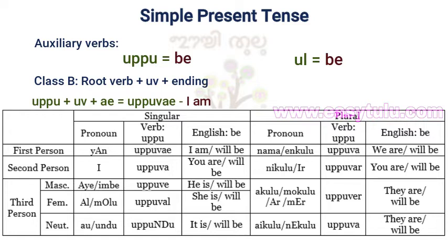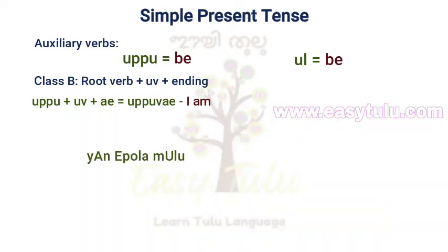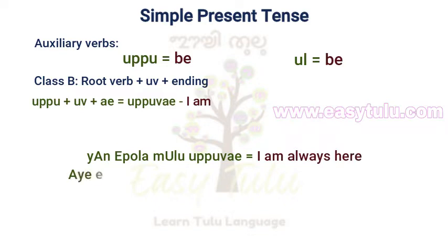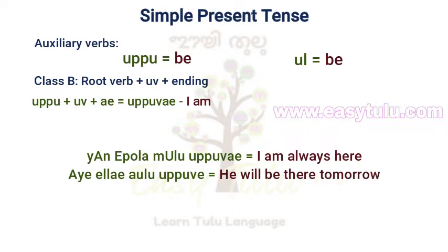As I said in the previous lesson, simple present form is also used to make sentences in future tense. So examples: Yanu epala mulu uppuve, I am always here. This is in simple present tense. I ella avuluppuve, he will be there tomorrow. This is in future tense.